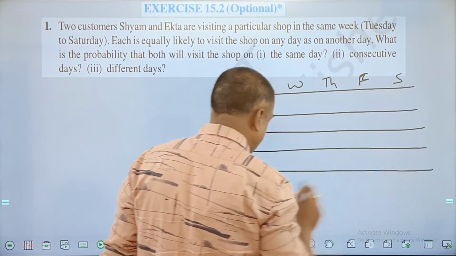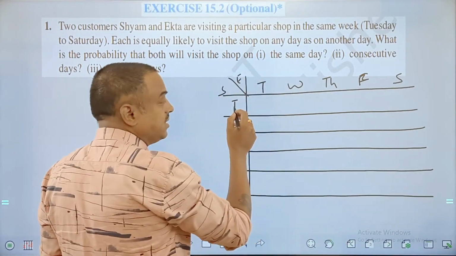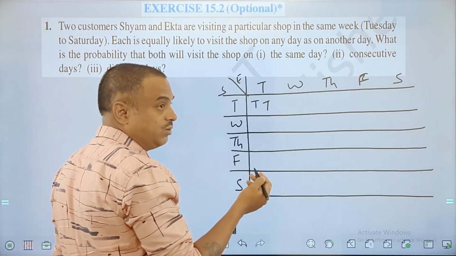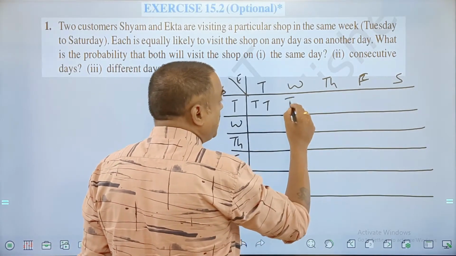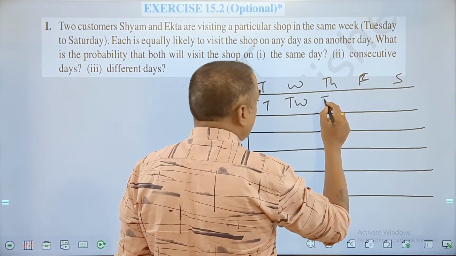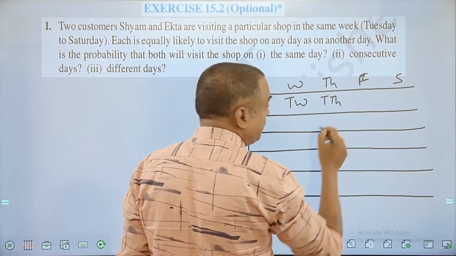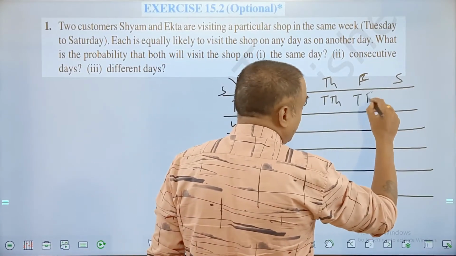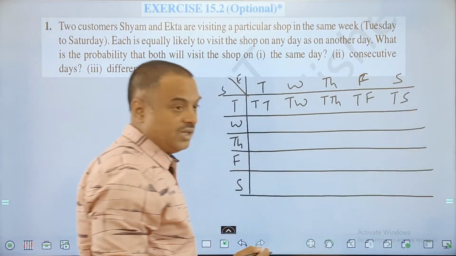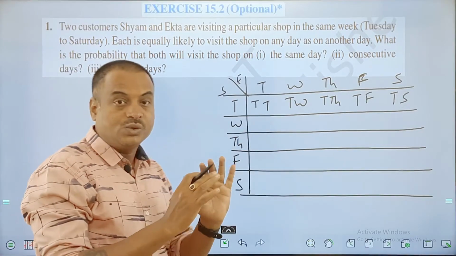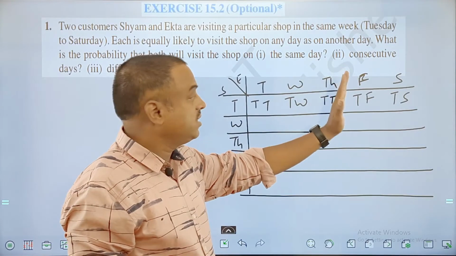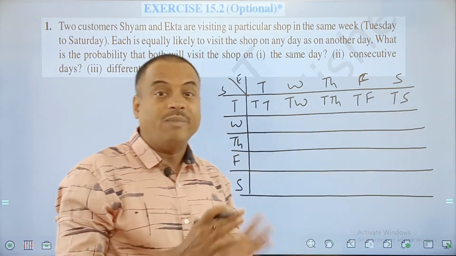Okay, so what I take here now: Sham on Tuesday, Ekta also on Tuesday. So they both can go on Tuesday. Sham is going on Tuesday, Ekta is going on Wednesday. Sham on Tuesday and Ekta on Thursday, or Ekta on Friday, or Saturday. So in this first row, Sham is going on Tuesday, and Ekta can go on Tuesday or Wednesday or Thursday or Friday or Saturday. Like that I have made a matrix.